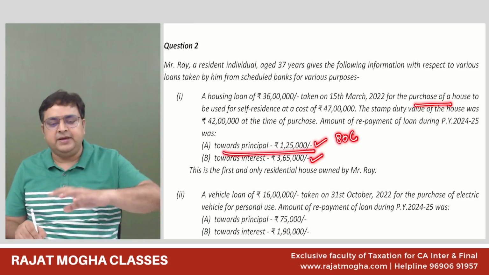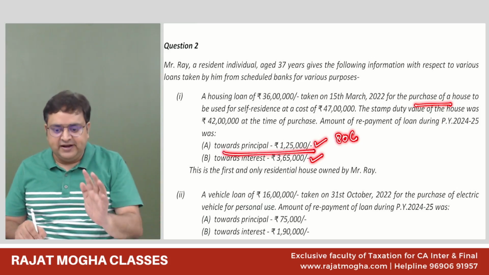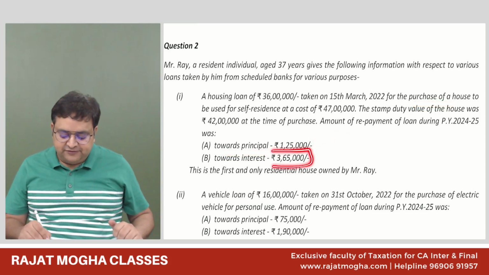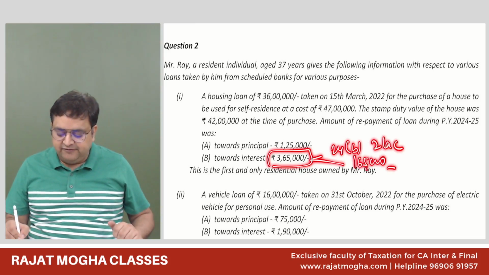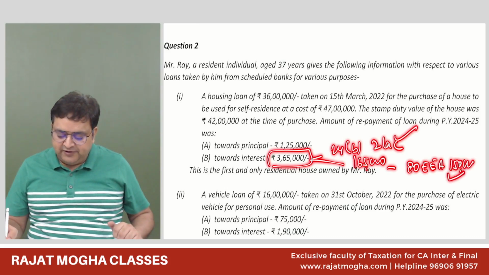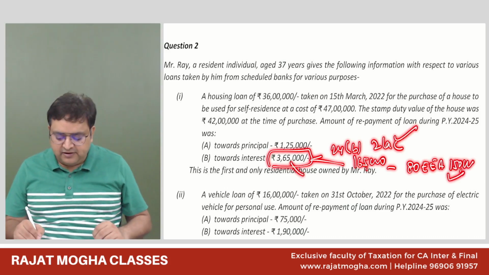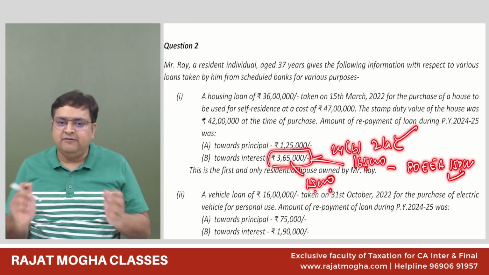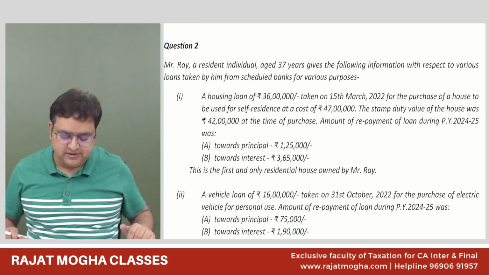From 365, 24B will give the deduction of 2 lakh. And what about the remaining 165? We will give 80EEA, maximum 150. So 2 lakh and 150, 350 he will get as deduction. Only the remaining 15,000 is left. He will not get deduction of the remaining 15,000.